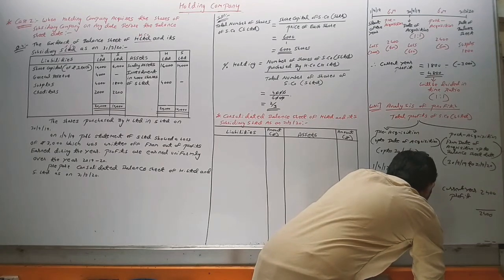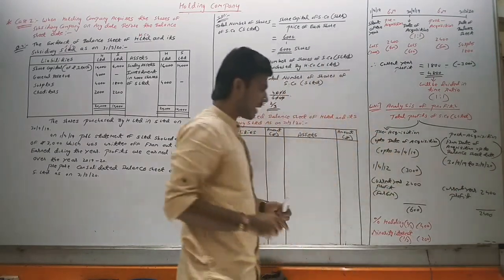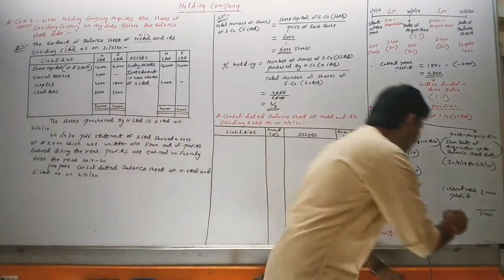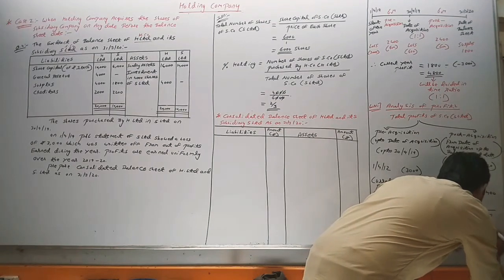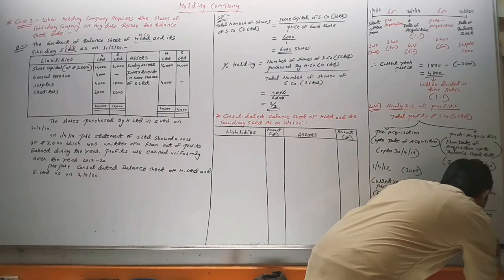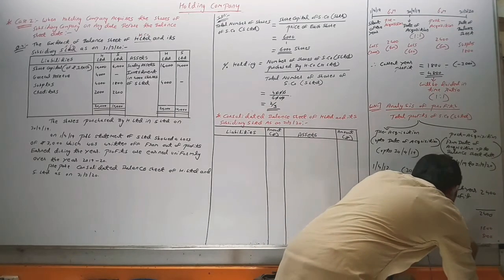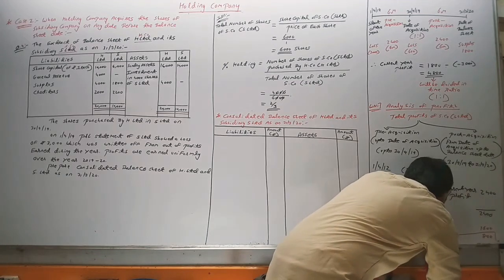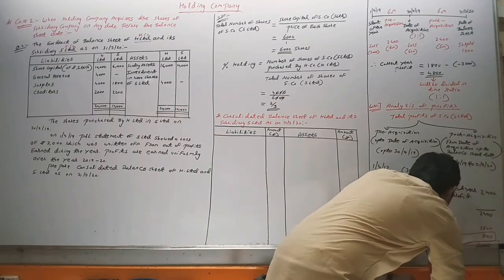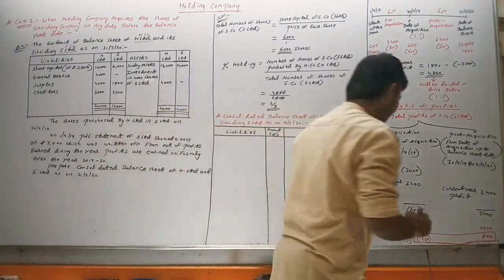400 and 200. And 2400, if we divide 2/3 and 1/3, it will be 1600 and 800. Now this 200 negative and this 800 positive, where will it go? It will go in minority interest working note, which is working note number 3.